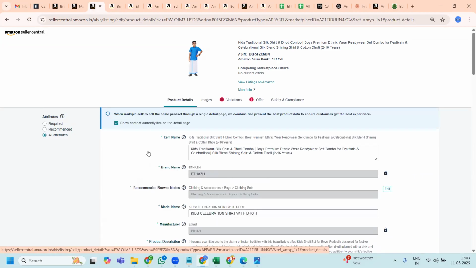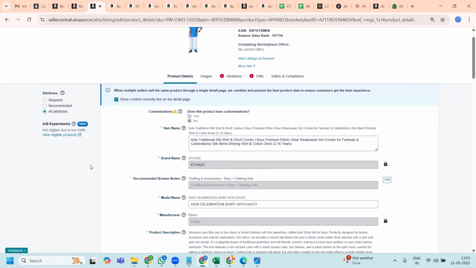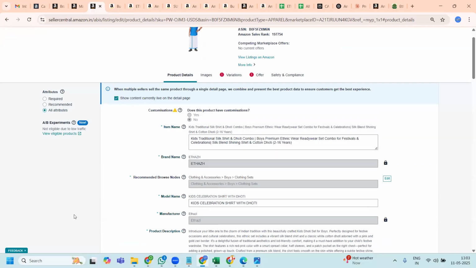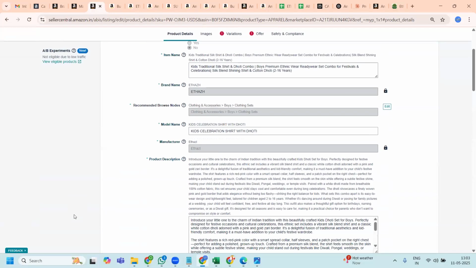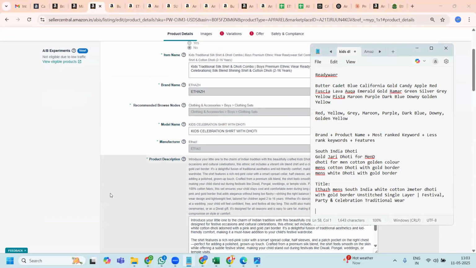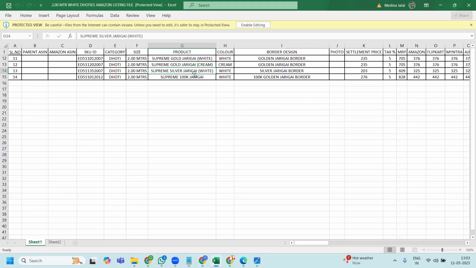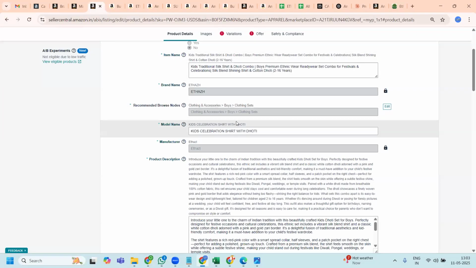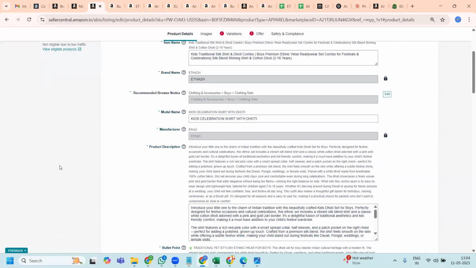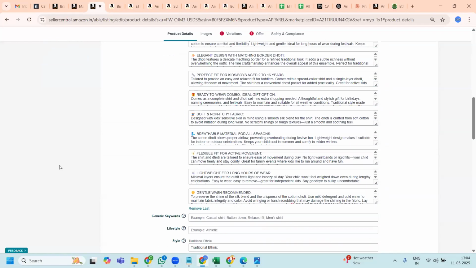If you go inside here, you will input the title and the model name. In this case, we have the model name as Supreme Gold Zari, Supreme Gold Zari Dhoti. We will enter that information, the description, and the bullet points.